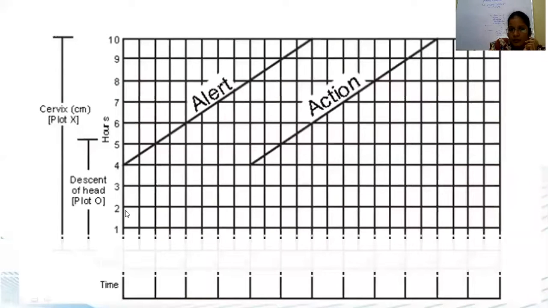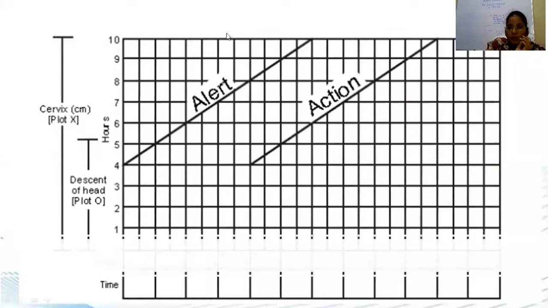Suppose after 1 hour, the patient is 5 centimeters dilated. So here will be 4, 5. Again, after 1 hour, the patient is 6 centimeters dilated. In that way, the graph is plotted. The graph that you plot should be on the left of the alert line. This part is called zone 1. The portion between the alert and the action line is zone 2, and anything beyond the action line is zone 3. Zone 2 and zone 3 are danger zones.